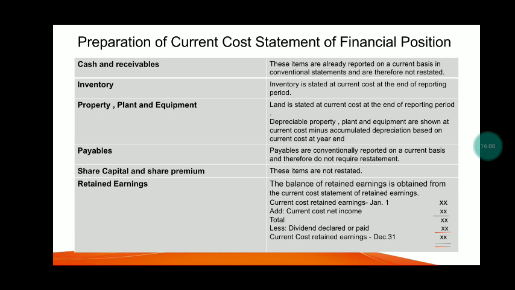Share capital and share premium are not restated. Retained earnings are obtained from the current cost statement of retained earnings: the current cost retained earnings on January 1, add the current cost net income, total, and less the dividend declared or paid, equals the current cost retained earnings on December 31. Retained earnings serve to balance the statement.